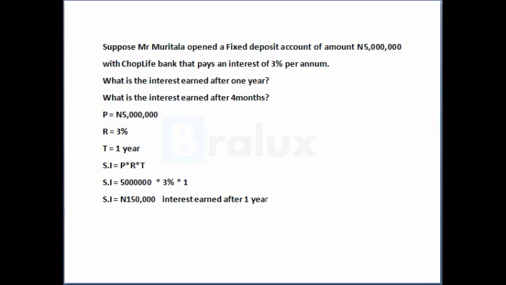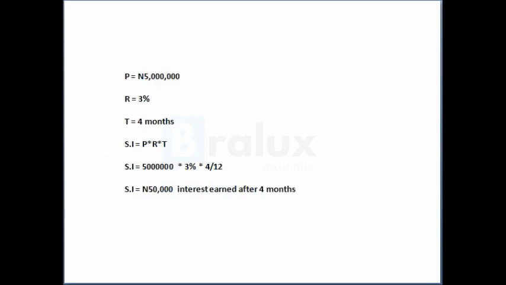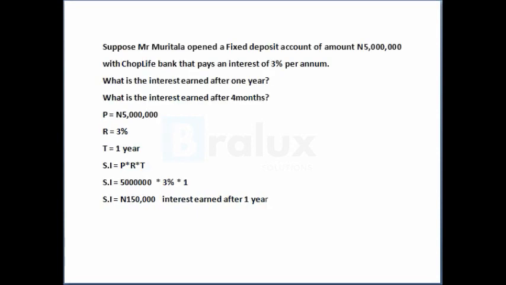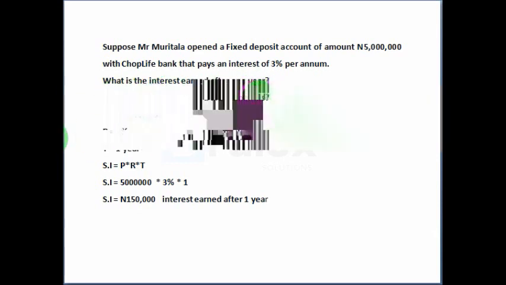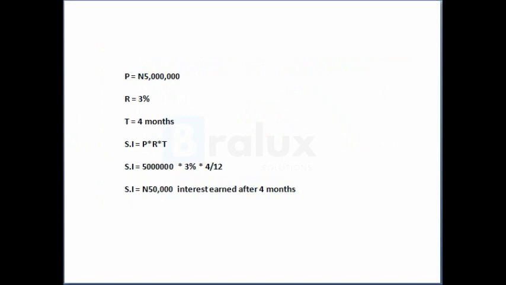So since we are given 4 months, we are to prorate the 1 year, which is the interest rate, into monthly rates. And so this gives rise to simple interest is equals to 5 million times 3% times 4 over 12. So after 4 months, our interest that is supposed to be earned will be 50,000 naira.